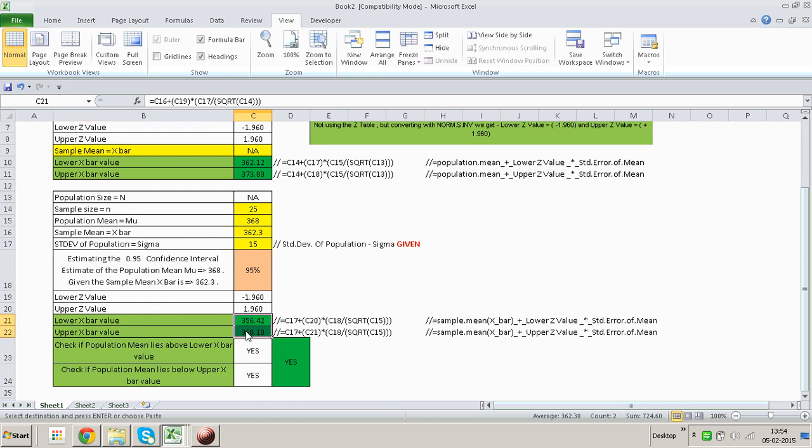Now over here is the confidence interval. The lower X bar value and the upper X bar value, and within this we are going ahead and estimating with 95% confidence. Now the confidence interval is the range of the estimate we are making.